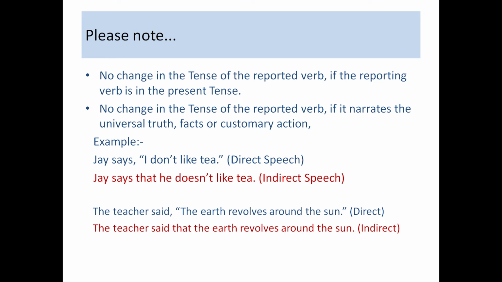For example, Jay says, "I don't like tea." When we change this direct speech to indirect speech, it will be: Jay says that he does not like tea. So this tense remains the same, the present indefinite tense.